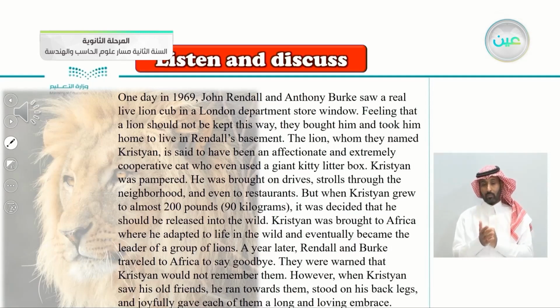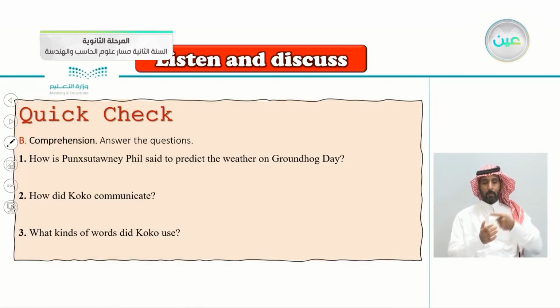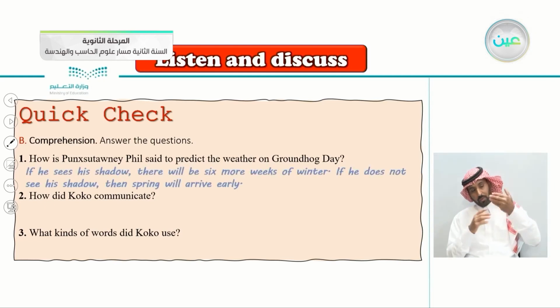So now that we have listened to the article again, let's answer the questions together. So the first one, how is Punxsutawney Phil said to predict the weather on Groundhog Day? So if he sees his shadow, there will be 6 more weeks of winter.